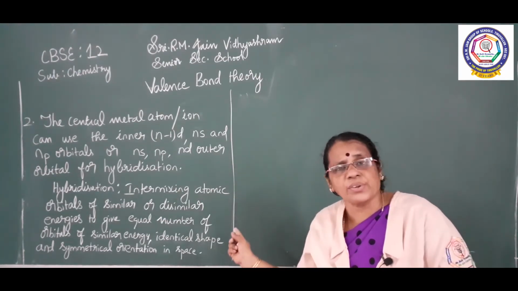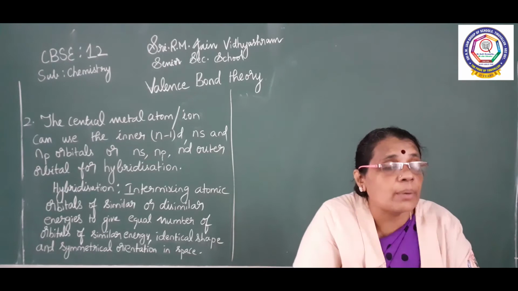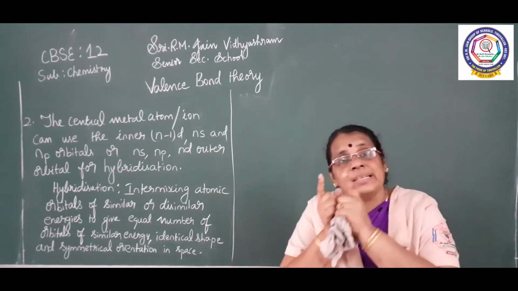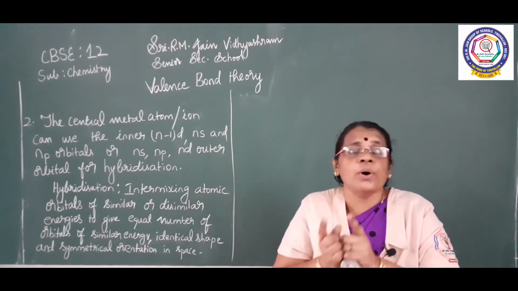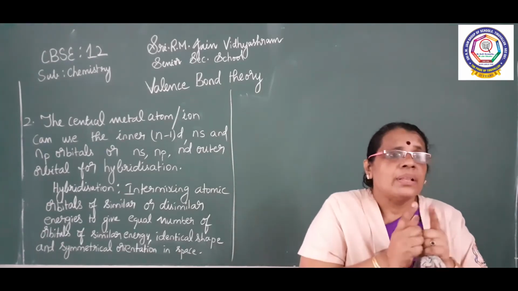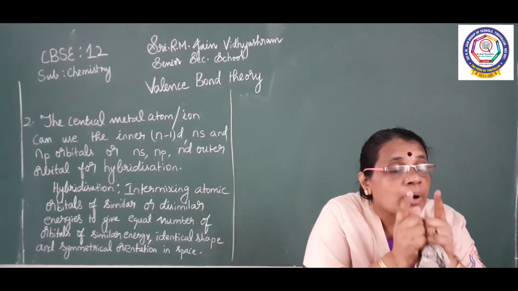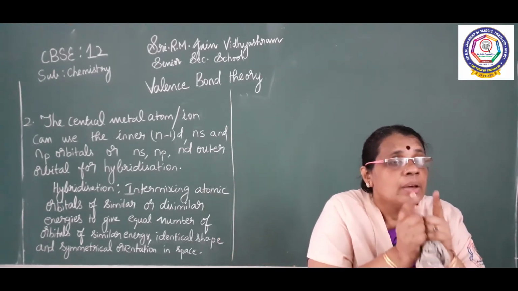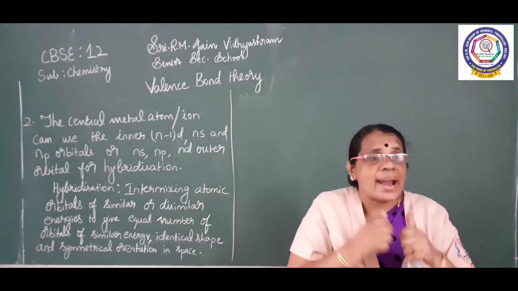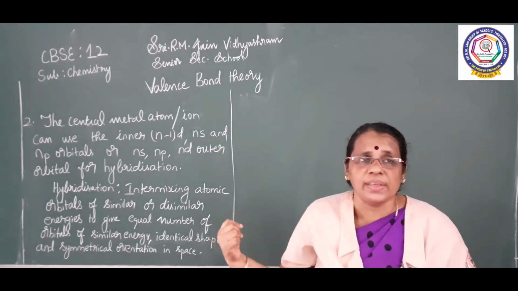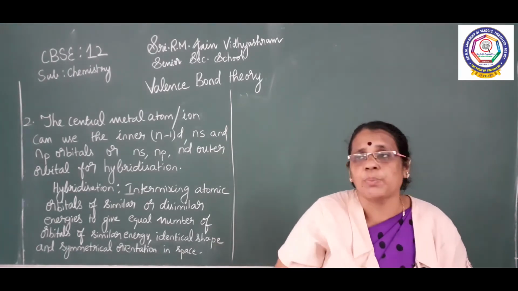So when we mix up these atomic orbitals, you will get an equivalent number of orbitals with similar energy, identical shape and symmetrical orientation in space. So this is the second point under valence bond theory.